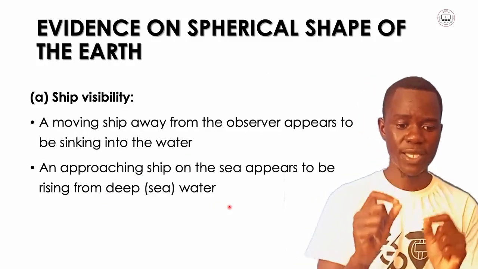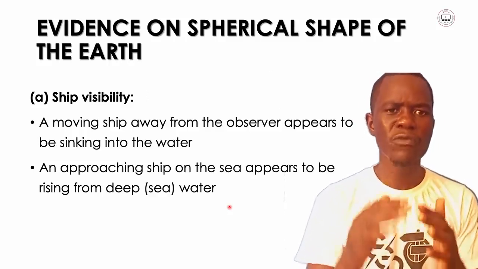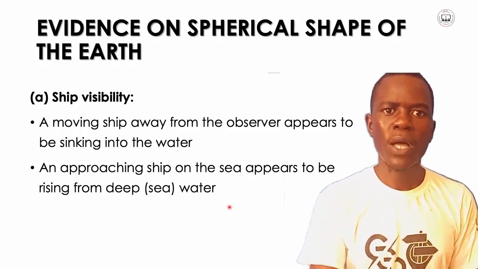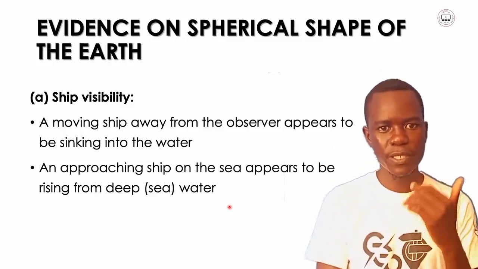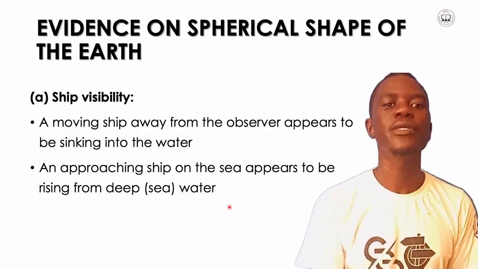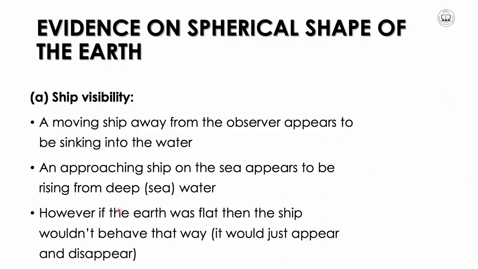When you see a ship moving away from the observer, you see that ship sinking. While when the ship is coming toward the observer, you see that the ship is rising. However, if the Earth were flat, then the ship wouldn't have behaved in that way. It would have just disappeared.